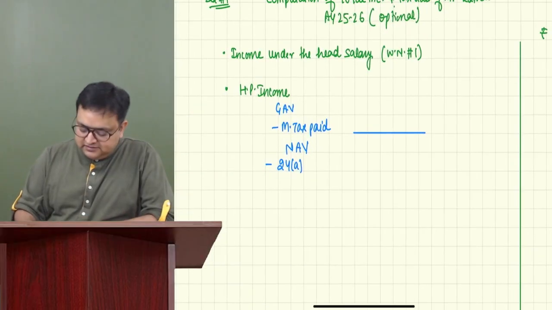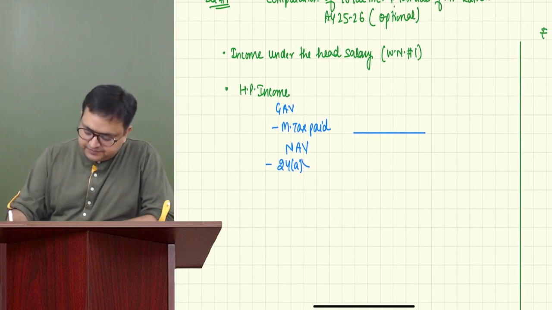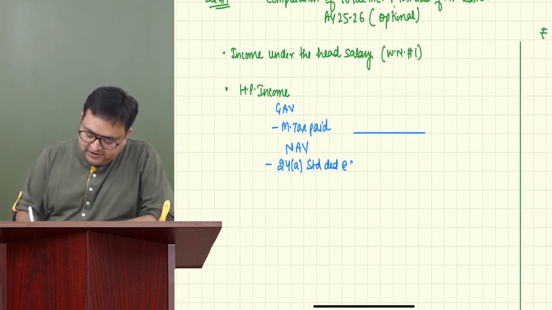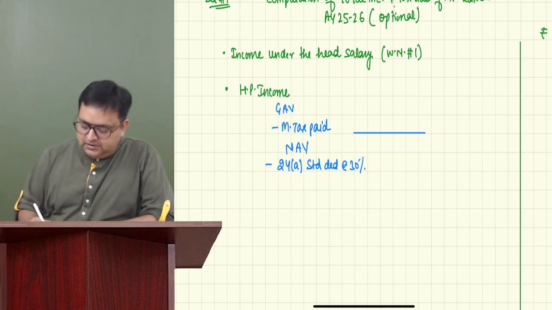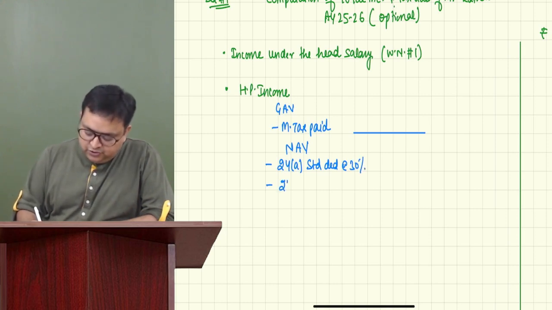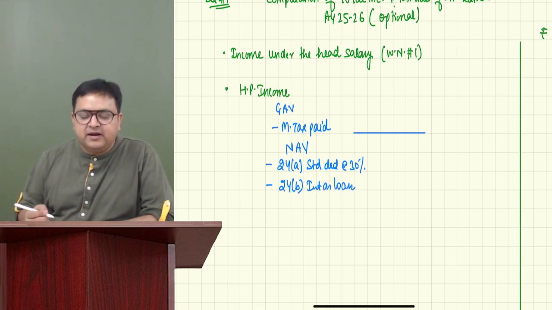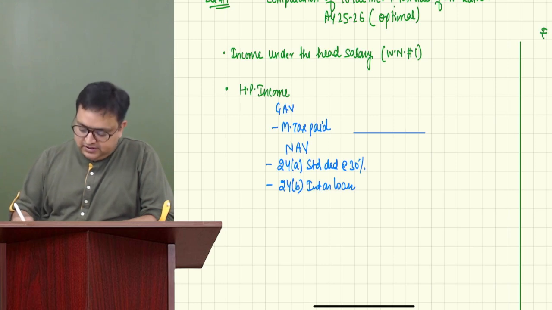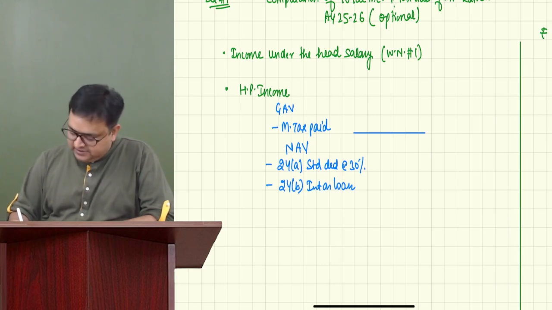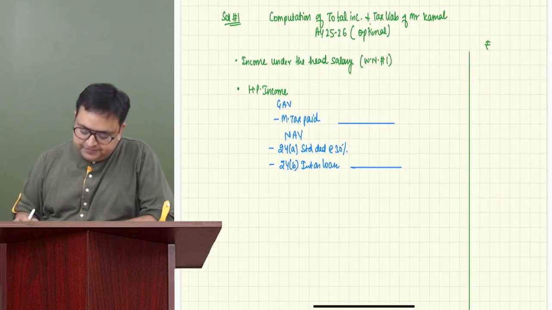You can write standard deduction, which is at a rate of 30%. And second is 24B. What is 24B? Interest on loan. We are paying interest also. And this will give you your house property income.